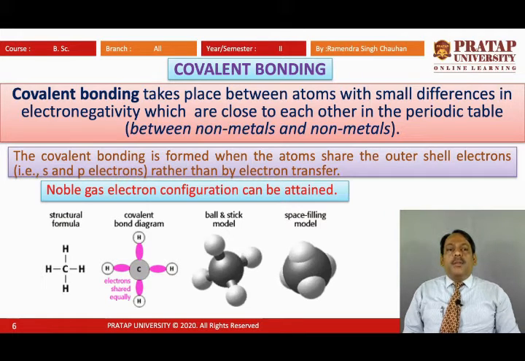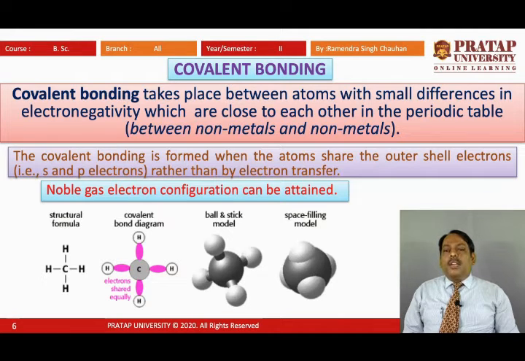So covalent bonding can occur between those atoms which have a small difference in their electronegativity, and that means they are close in the periodic table. These are general properties because we know non-metals are electronegative. So this type of bonding is between non-metals and non-metals.